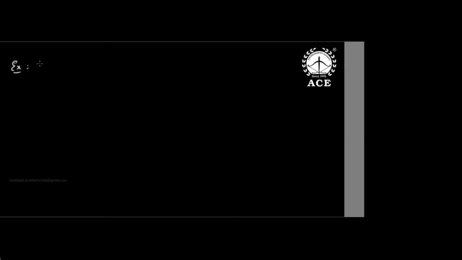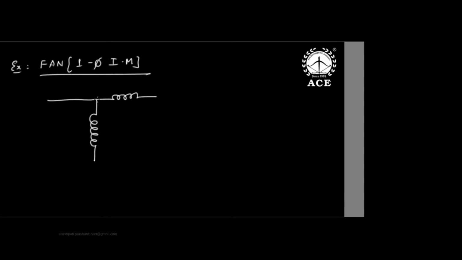Another example. Suppose I want to learn about a motor, a ceiling fan. What is a fan? A fan is a single phase induction motor. It converts electrical to mechanical energy. But what does a fan have? A main winding, and an auxiliary winding. You study this in electrical technology.